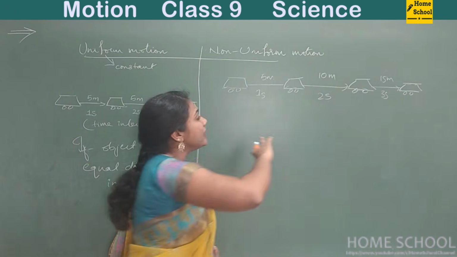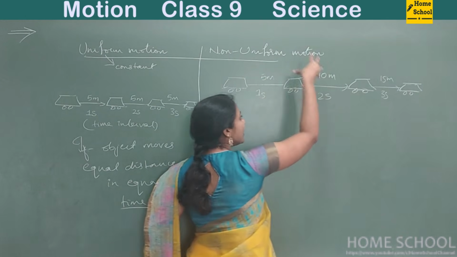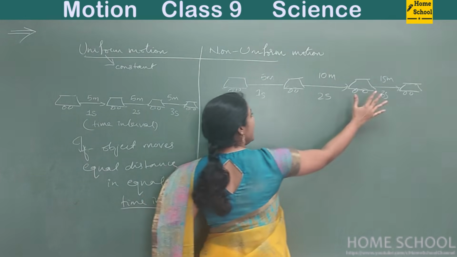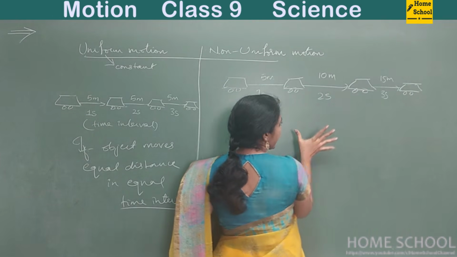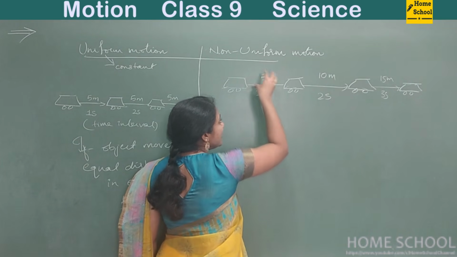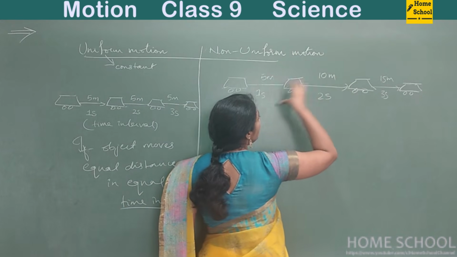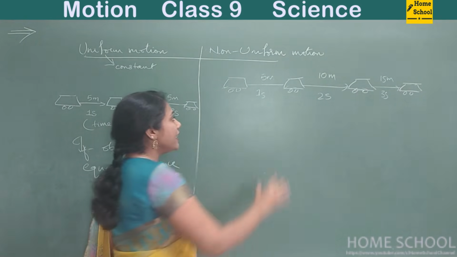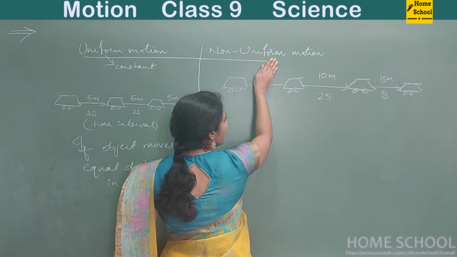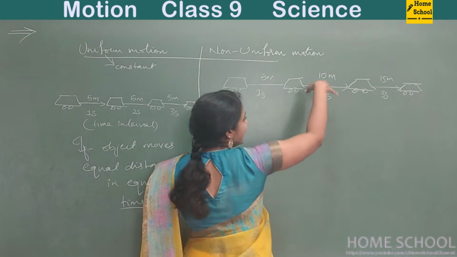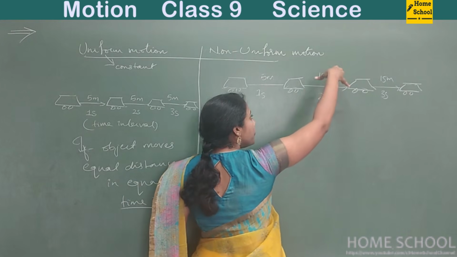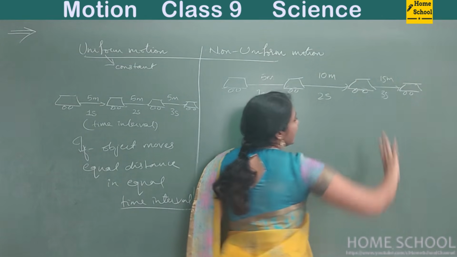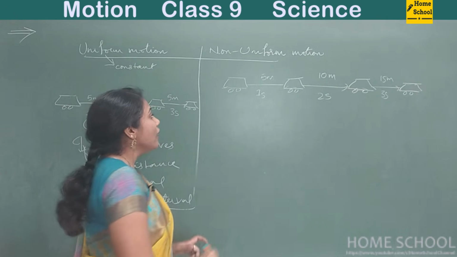Did the car move equal distances in equal intervals of time? Time is equal, 1 second, 1 second, 1 second, the same gap of time. But the distance that the car moved in that time interval is very different. In 1 second the car has moved about 5 meters, in the next second more distance, 10 meters, and in the third second 15 meters, right?